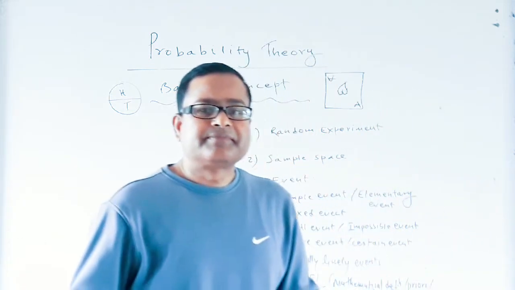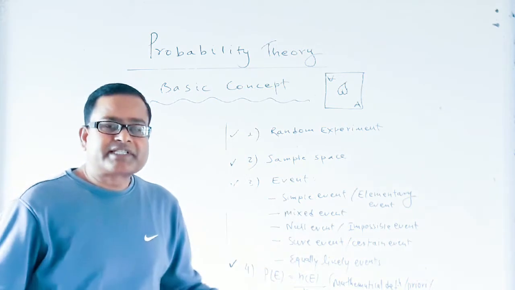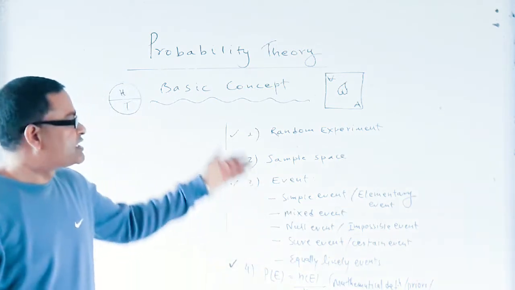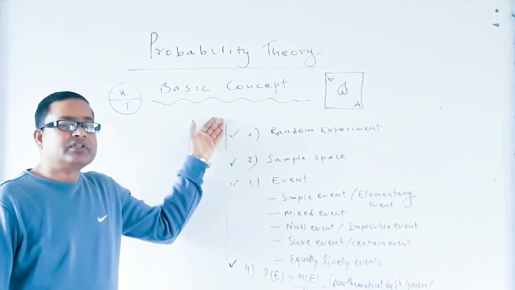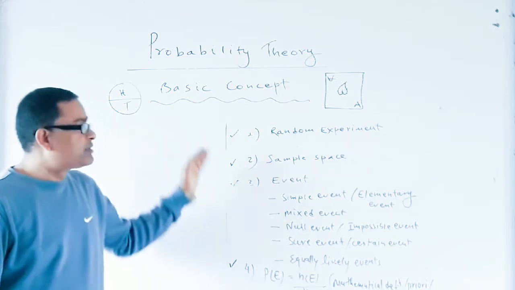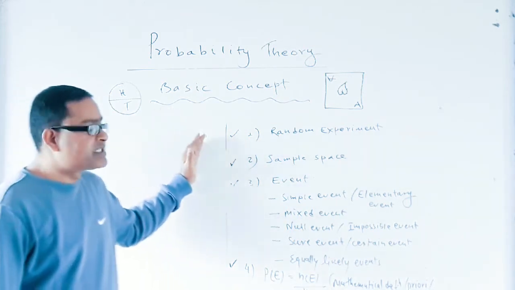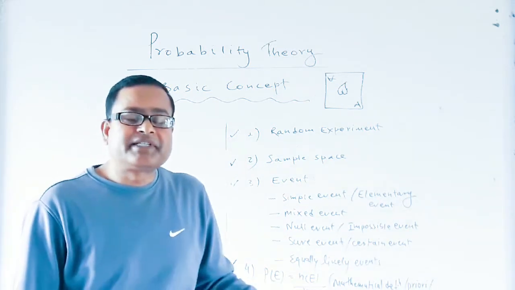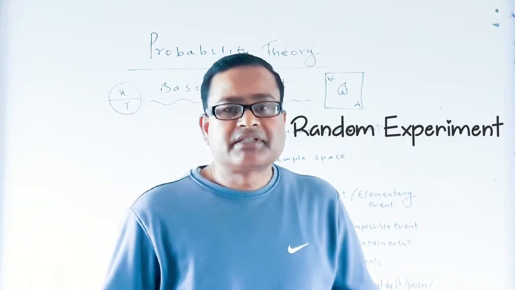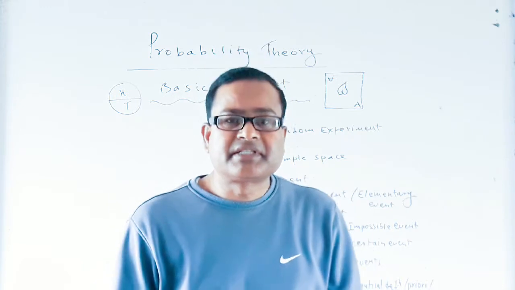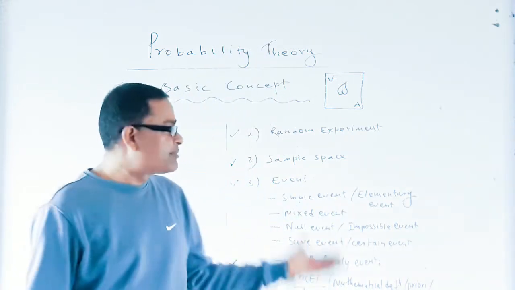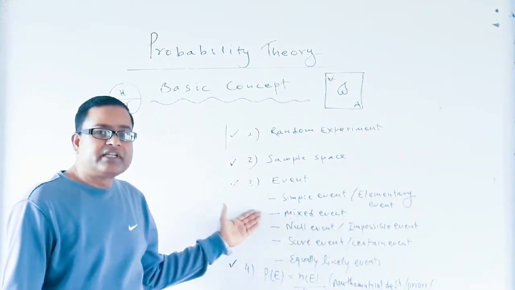Now let us discuss what the basic terms related to probability are. The first basic term related to probability is random experiment. Without knowing random experiment, we cannot define sample space, we cannot define event.